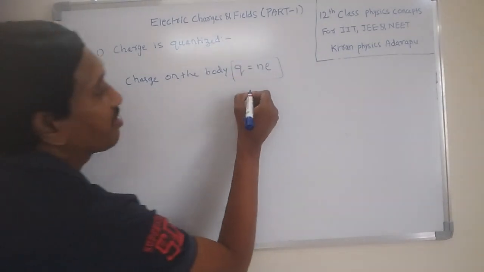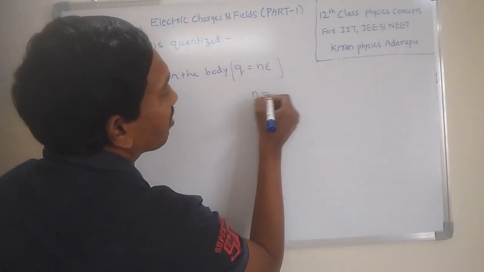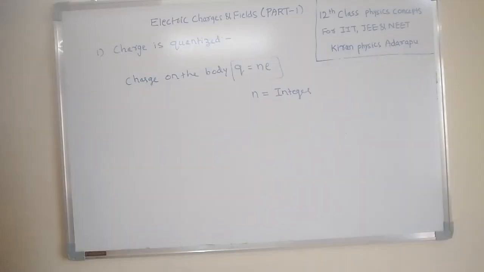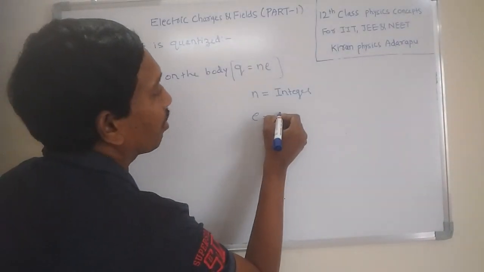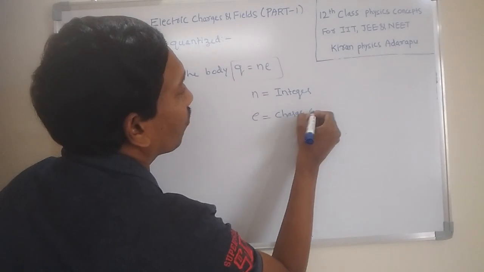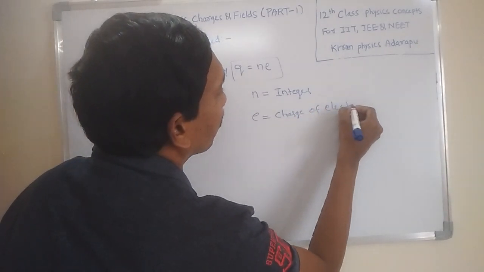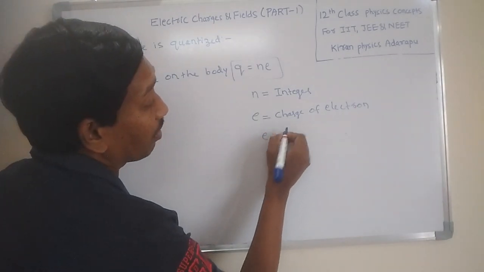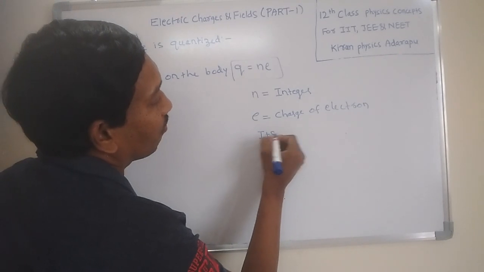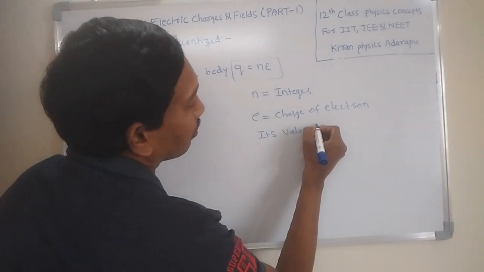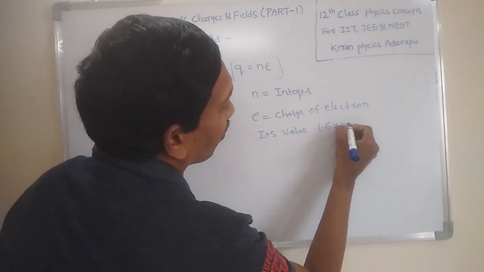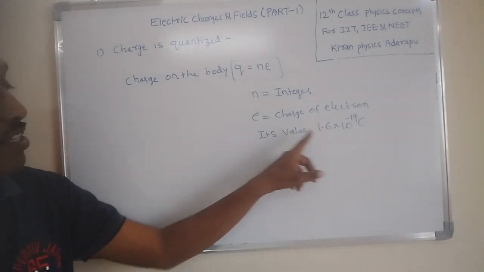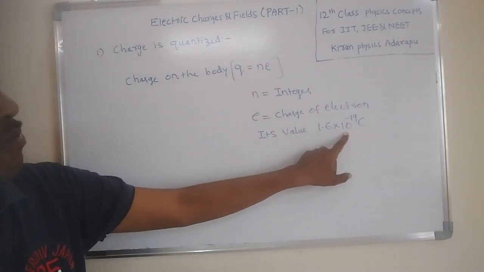What does n stand for here? n stands for an integer, whereas e stands for the charge of the electron, which is a known value. What is the value of the charge of the electron? Its value is 1.6 times 10 to the power minus 19 coulombs. This is the least value. This is a universal value.